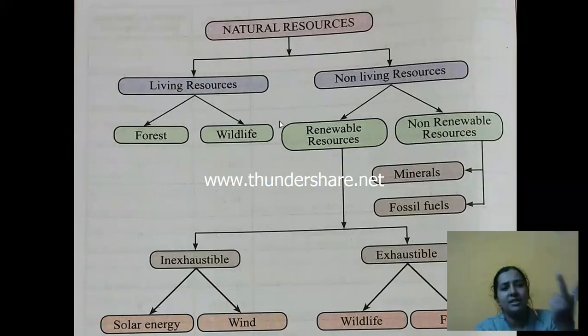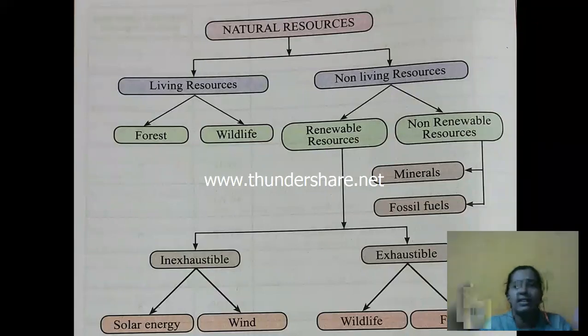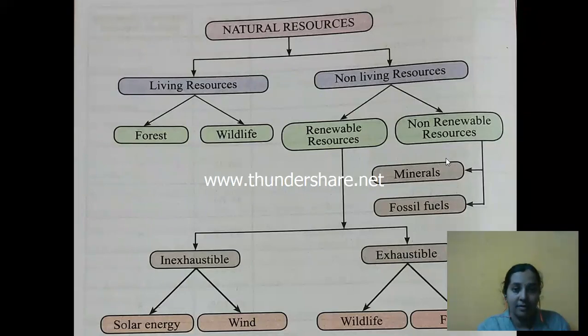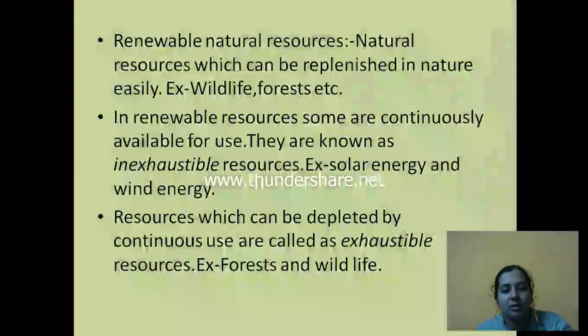Basically, they are divided into living and non-living. Let's go to renewable and non-renewable resources.